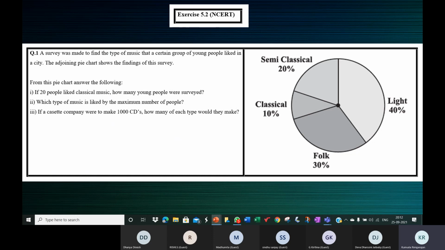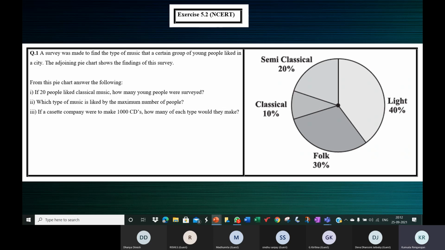The pie chart shows the details regarding the different kinds of music liked by a group of young people in a particular city. So we see that light music is preferred by 40% of the people, 20% like semi-classical music, 10% like classical music, and 30% like folk music. All right, so from the pie chart, answer the following.